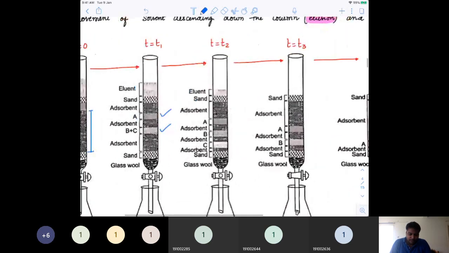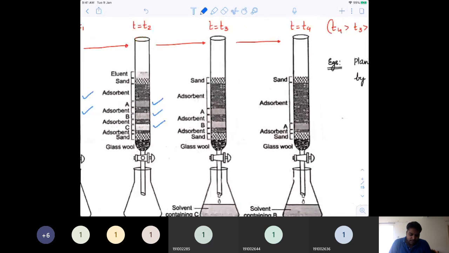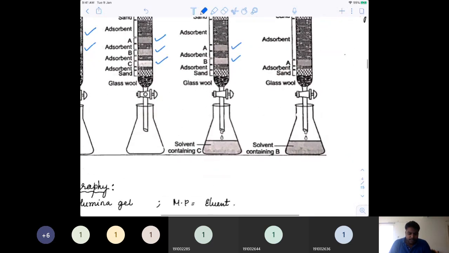Again, some more time passes. B started separating from C. Okay. This depends upon the rate of movement of organic substance in that particular mobile phase, and that is the eluent. So as the time passes more and more, you can see A and B got already separated, and C slowly will start coming or condensing down.